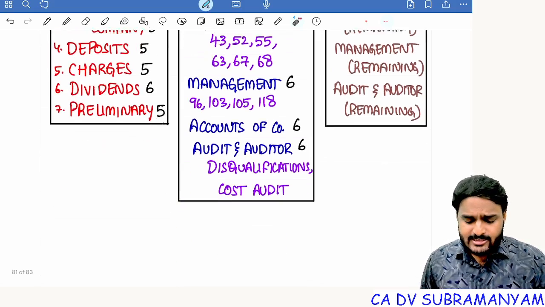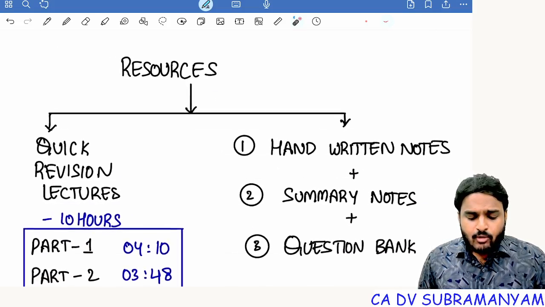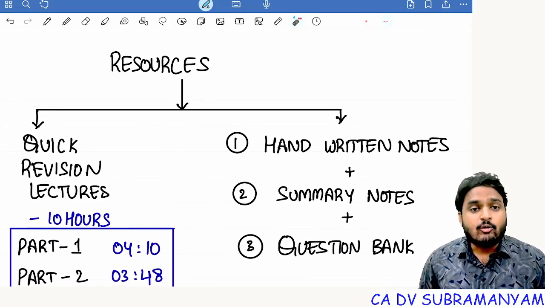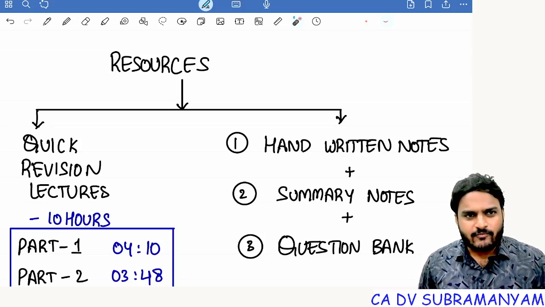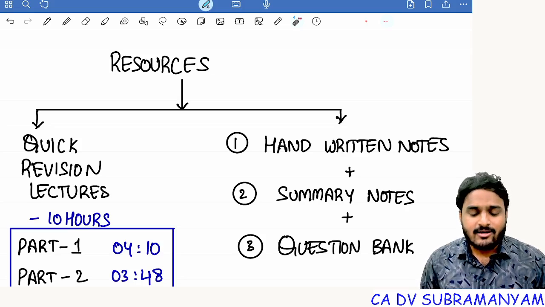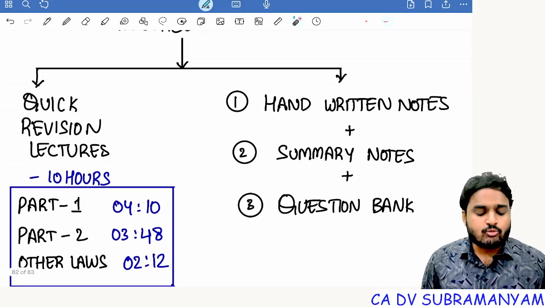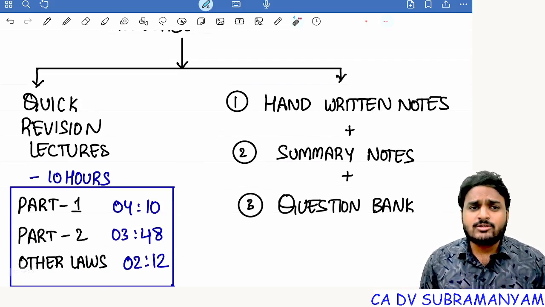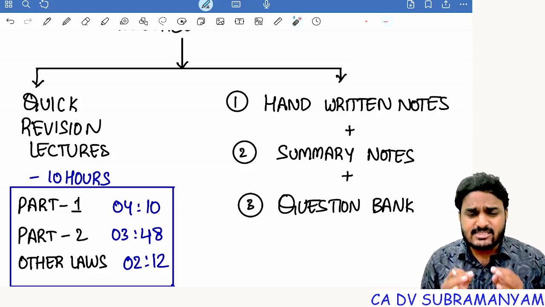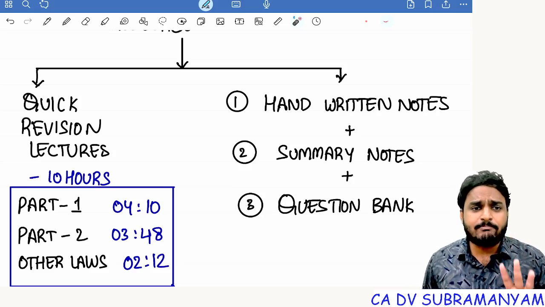Clear? Next one, I am providing you resources on how to revise corporate and other laws in just 1.5 days. The resources are freely available. You can watch quick revision lectures. The total duration of quick revision lectures is 10 hours. It is available in 3 parts: Part 1, Part 2, and other laws. And I covered all the concepts.